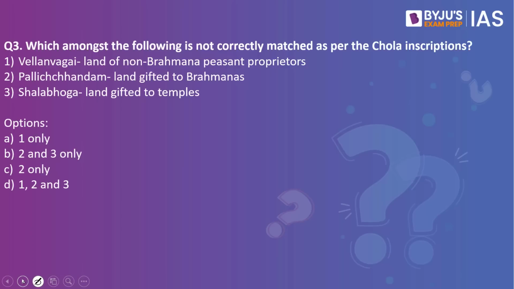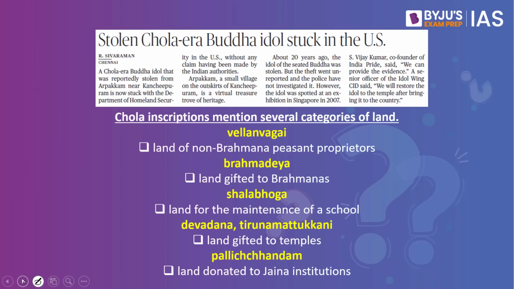Which amongst the following is not correctly matched as per the Chola inscriptions? Velan Vagai, land of non-Brahmana peasant proprietors. Palichandam, land gifted to Brahmanas. Shalaboga, land gifted to temples. Which of them are not correctly matched? The answer to this is 2 and 3 only. Why have we taken this practice question? Because this article in The Hindu makes a reference to the Cholas.